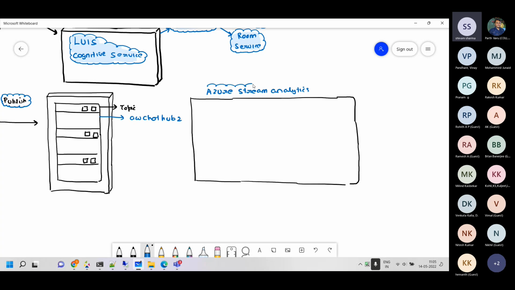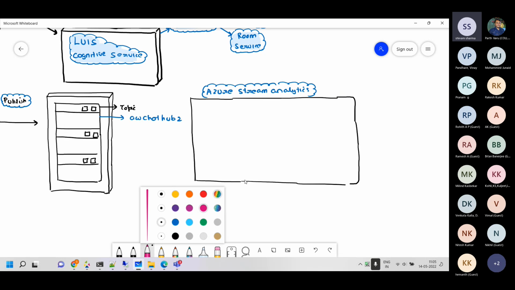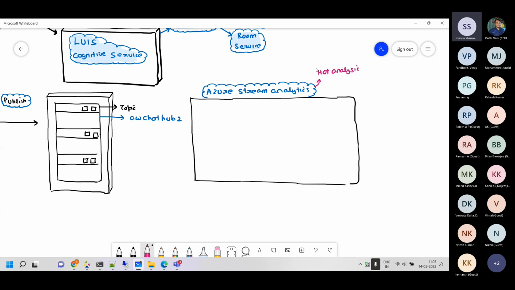Now in Stream Analytics, what happens? There are 2 types of processing: we can have hot path and we have cold path. This is the one which does the hot path for you. This is the one which does not save data. This is the one where you do the analytics in real time, as soon as possible. And you do not need a Spark cluster. You don't need any cluster concept. Here we basically run T-SQL queries, and we enrich the T-SQL queries with JavaScript functions. So we have T-SQL queries, and we also have JavaScript functions.